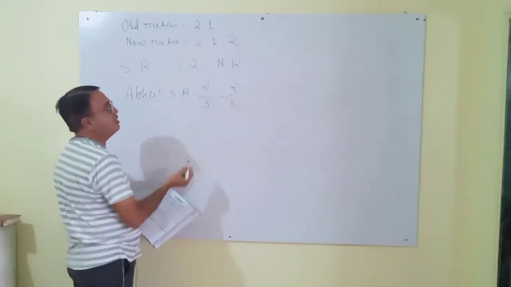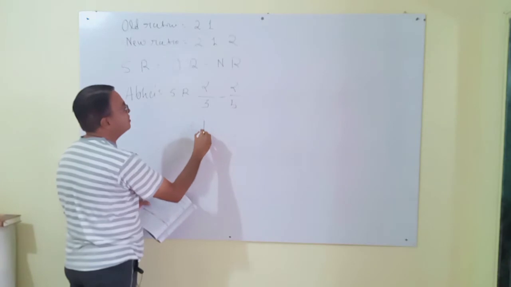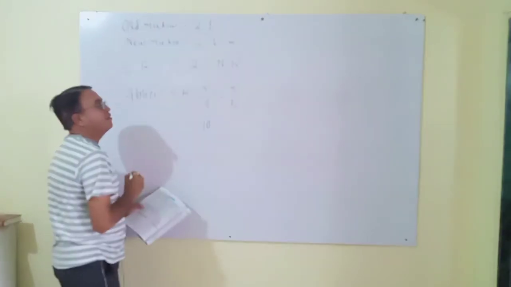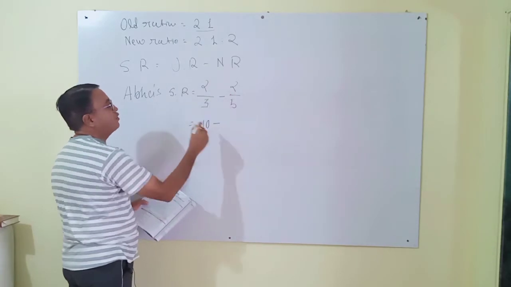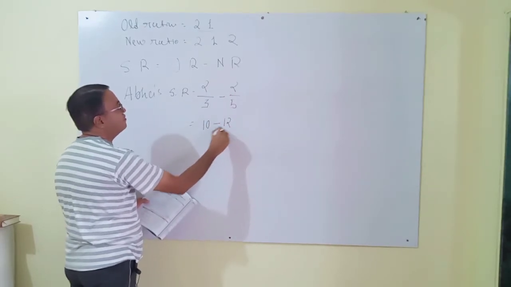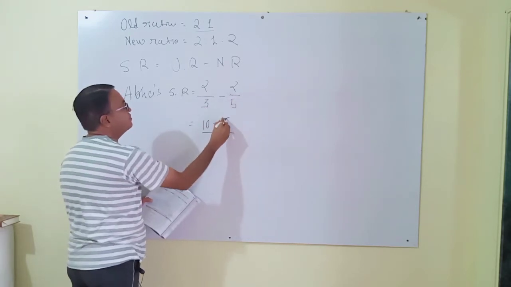From a mathematical point of view, 5 multiplied by 2 is 10. 3 multiplied by 2 is 6.